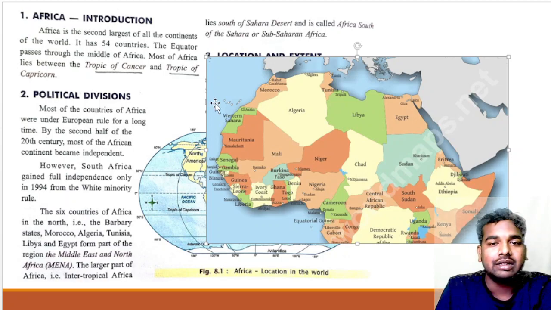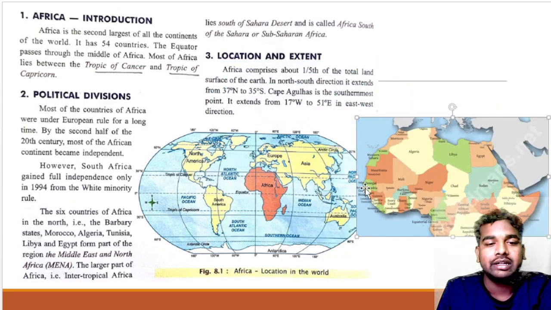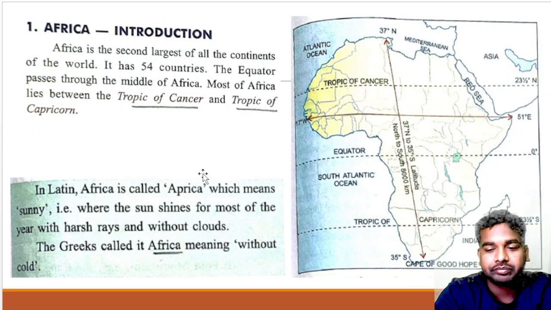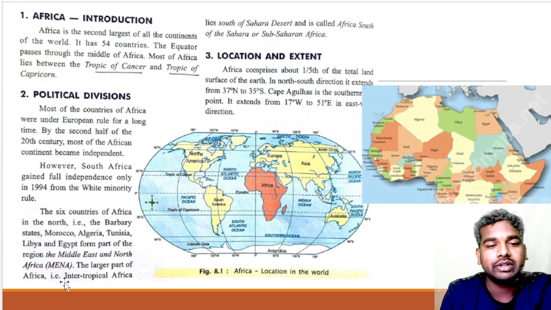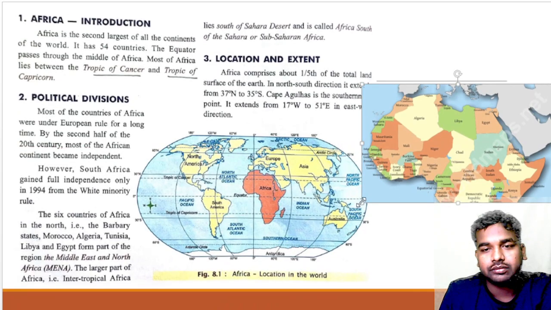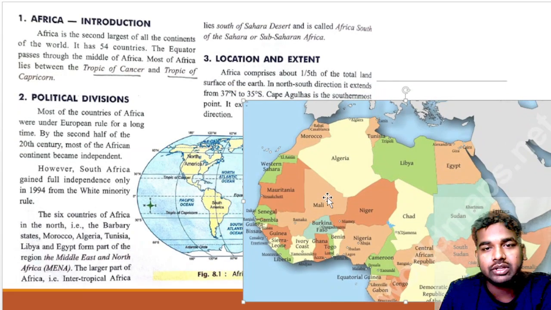And the larger part of Africa lies in intertropical Africa. This is the Sahara Desert, and south of the Sahara Desert you will find that these regions lie in the intertropical zone. So the larger part of Africa, that is intertropical Africa, lies south of the Sahara Desert. It is also called Africa south of the Sahara.